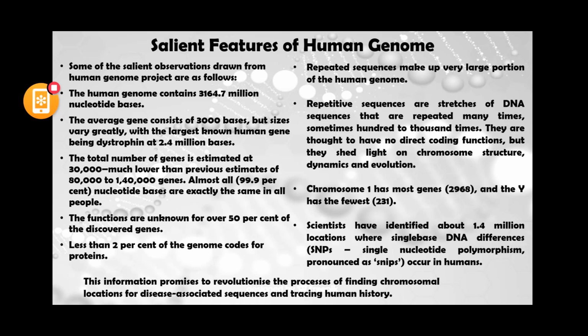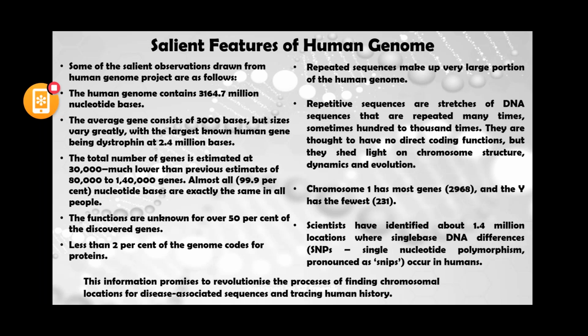The human genome contains around 3164.7 million nucleotide bases, or approximately 3 into 10 to the power 9 base pairs.